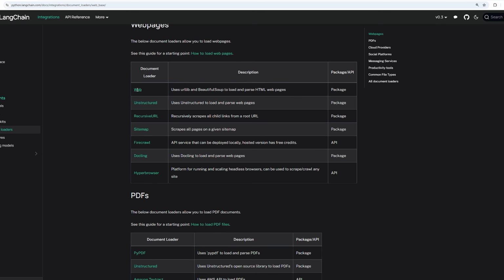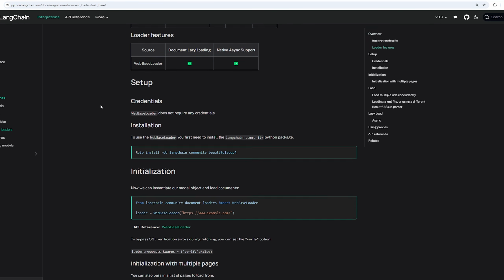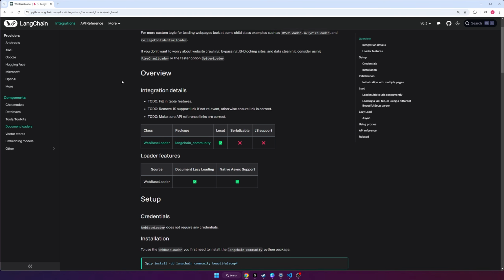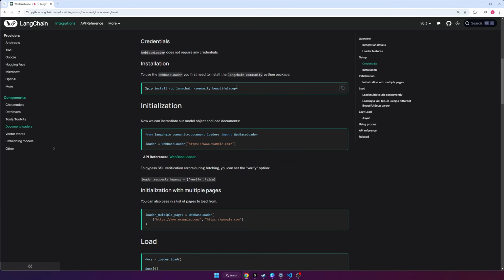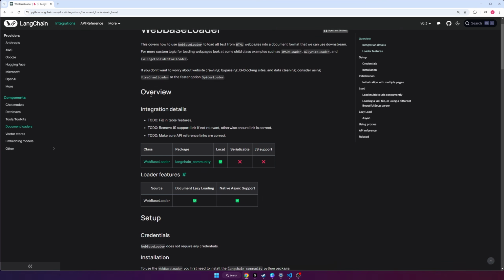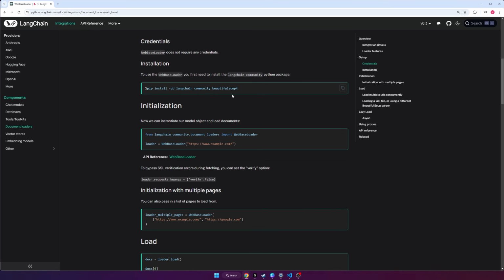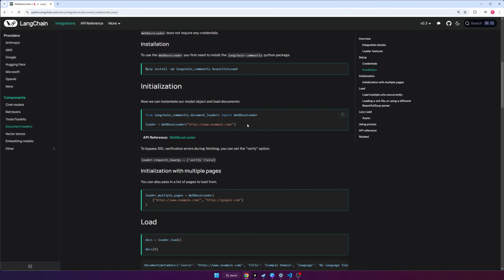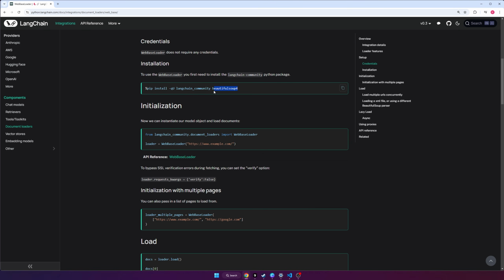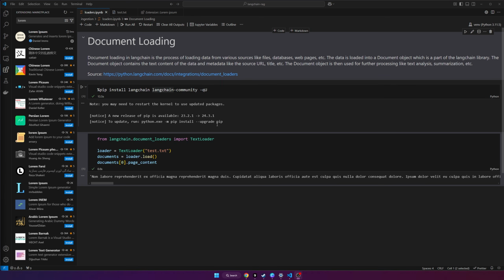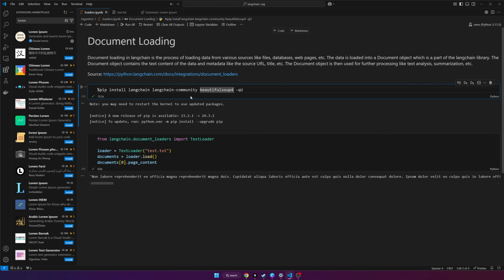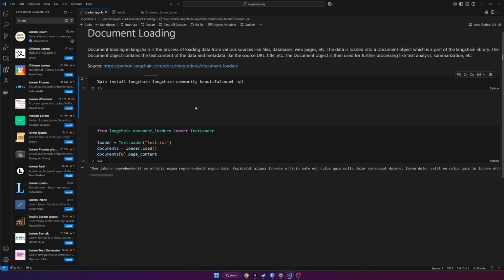Let's see how we can use the web-based loader to load websites into documents. Yet again, the documentation is very helpful here. It tells you exactly which packages you need, because you may just try installing Langchain Community and forget to install Beautiful Soup 4. So just make sure that you always check the documentation to see that you're not missing anything, okay? After that, it'll actually tell you how to use it too, which is useful as well. So let's just copy this package name, make sure we install Beautiful Soup 4. Let's add this on like that, and let's rerun this to make sure we get all those packages.